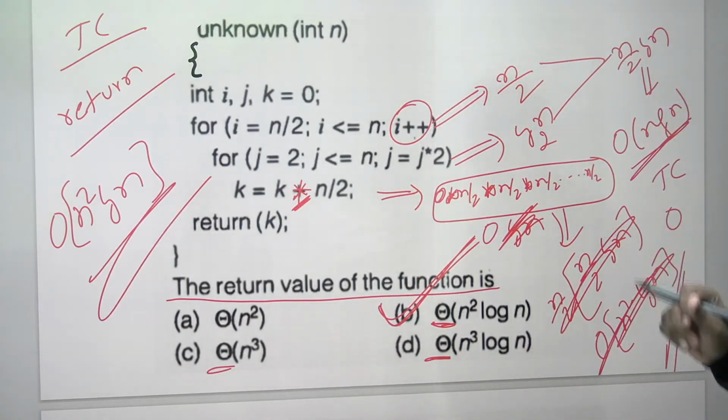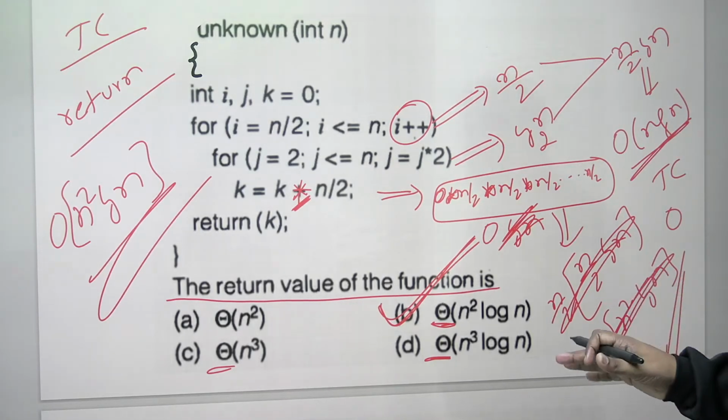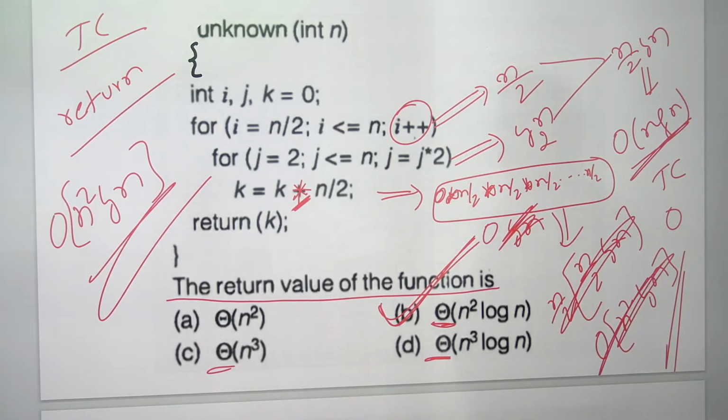If theta, B correct. If big O, BCD correct. That's fine. Everyone knows big O, omega, theta. No need to confuse. For this problem, the answer is B.